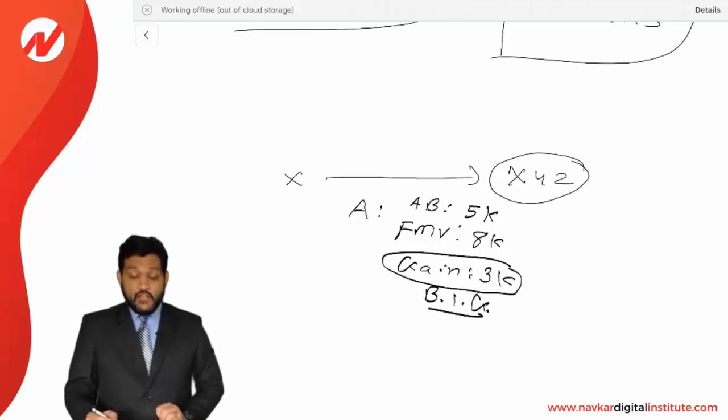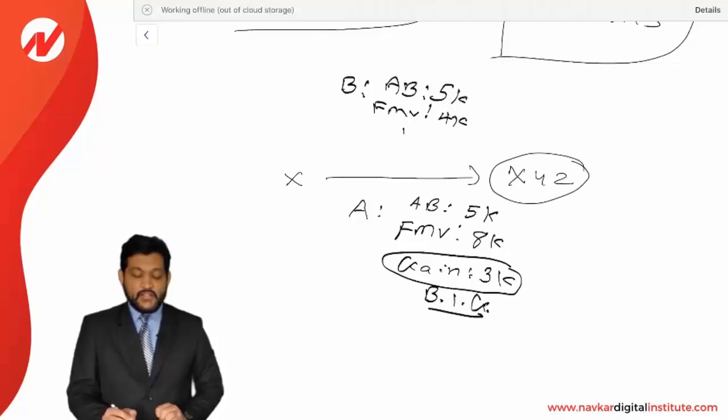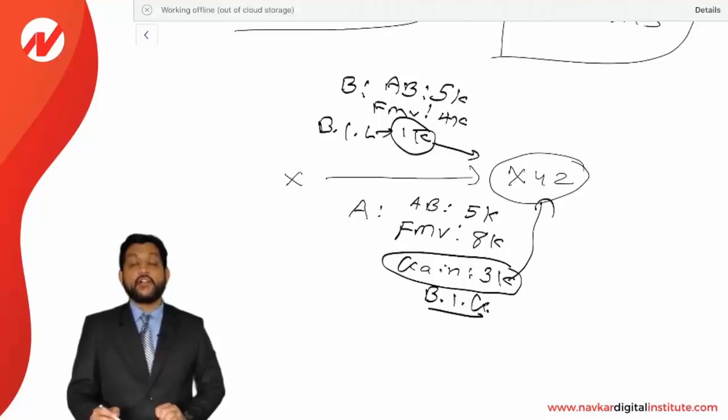As well as, let us say the partner has contributed a property B whose adjusted basis is 5,000 and whose FMV is 4,000. It means there is a loss of 1,000. This is called a built-in loss. It is also not recorded by the partner at the time of contribution. So built-in loss and built-in gain, this is a concept which we have to discuss here.